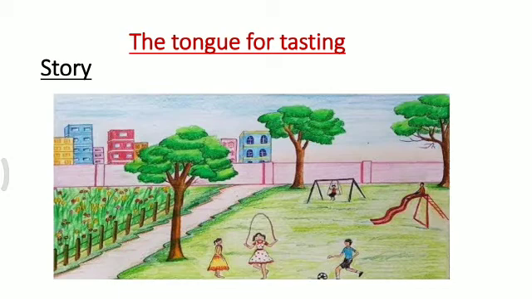In this, first I will tell you one story. So listen, students, what happened? As usual, children had all gathered in the garden in the evening. There Monica said, "Shall I tell you something funny about our tongue?